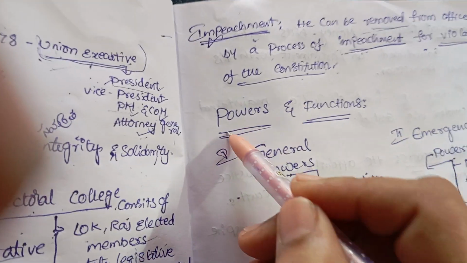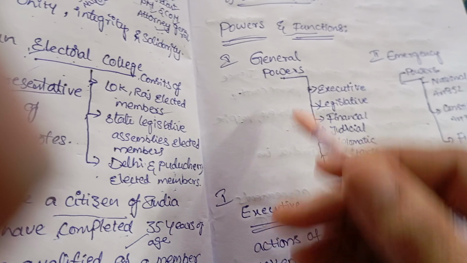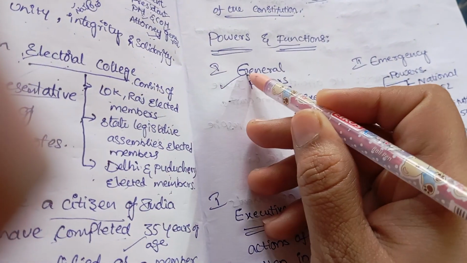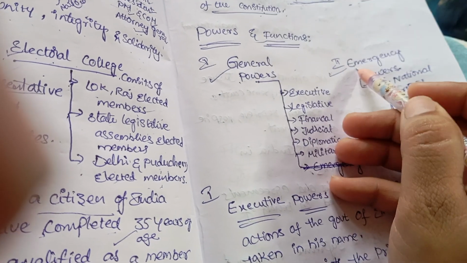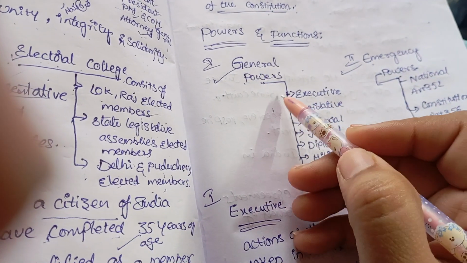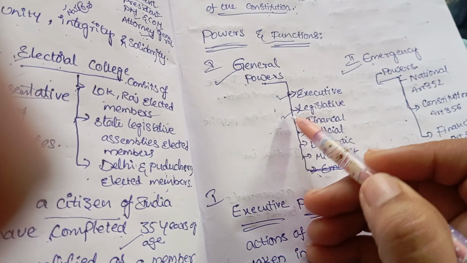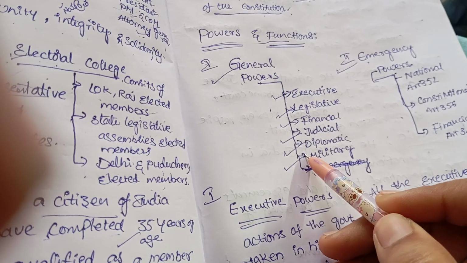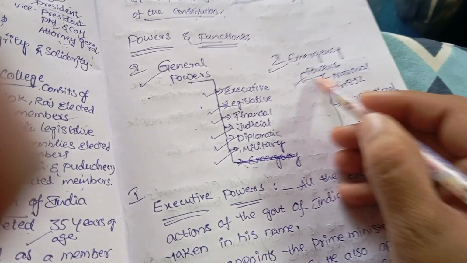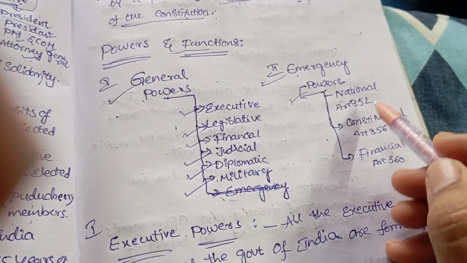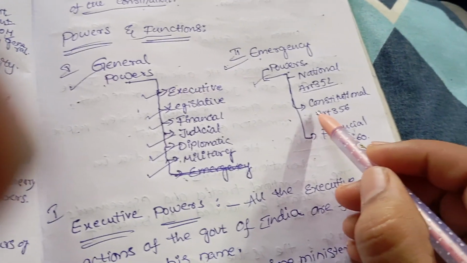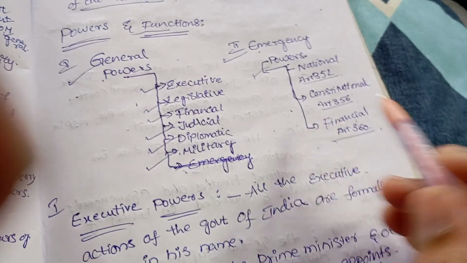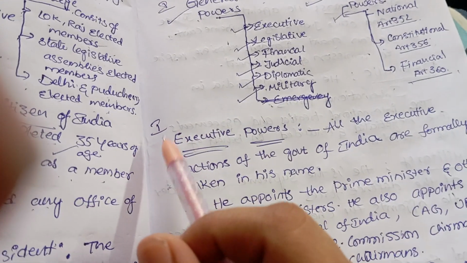Okay, next, powers and functions. So here the President of India has two kinds of functions. One is general functions and the second one is emergency purposes. In general purposes: executive, legislative and financial powers, judicial powers, diplomatic powers, military powers. And for emergency powers: national emergency under Article 352, constitutional emergency under Article 356, financial emergency under Article 360. Okay, now we are going to discuss one by one.